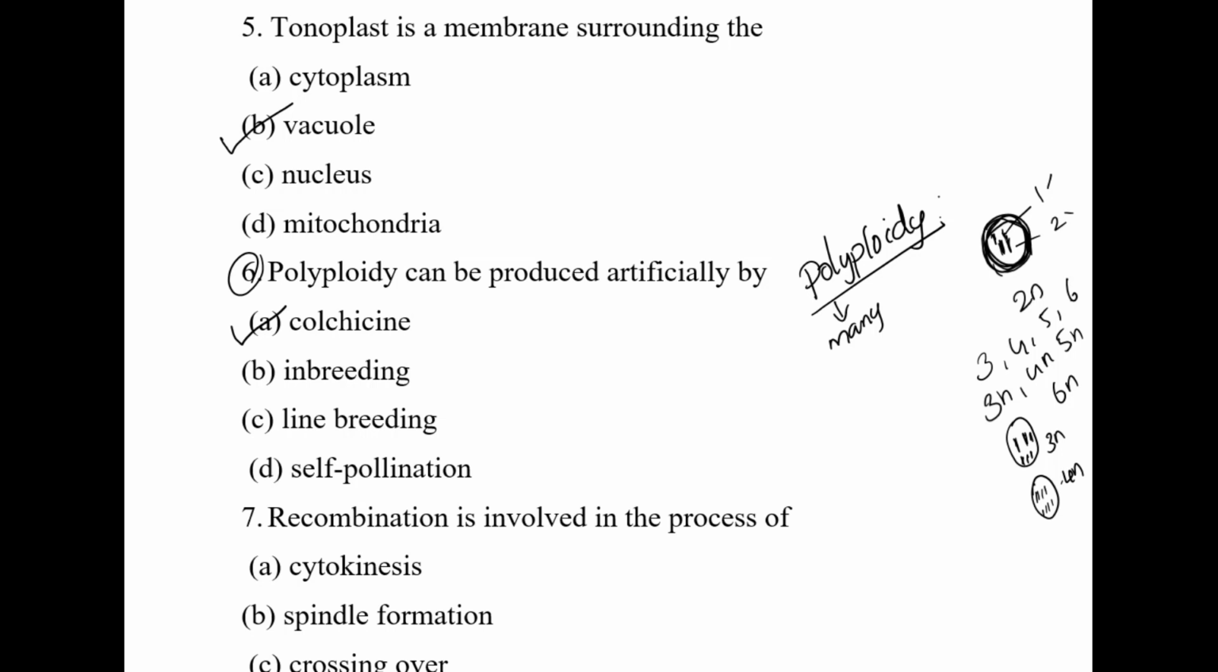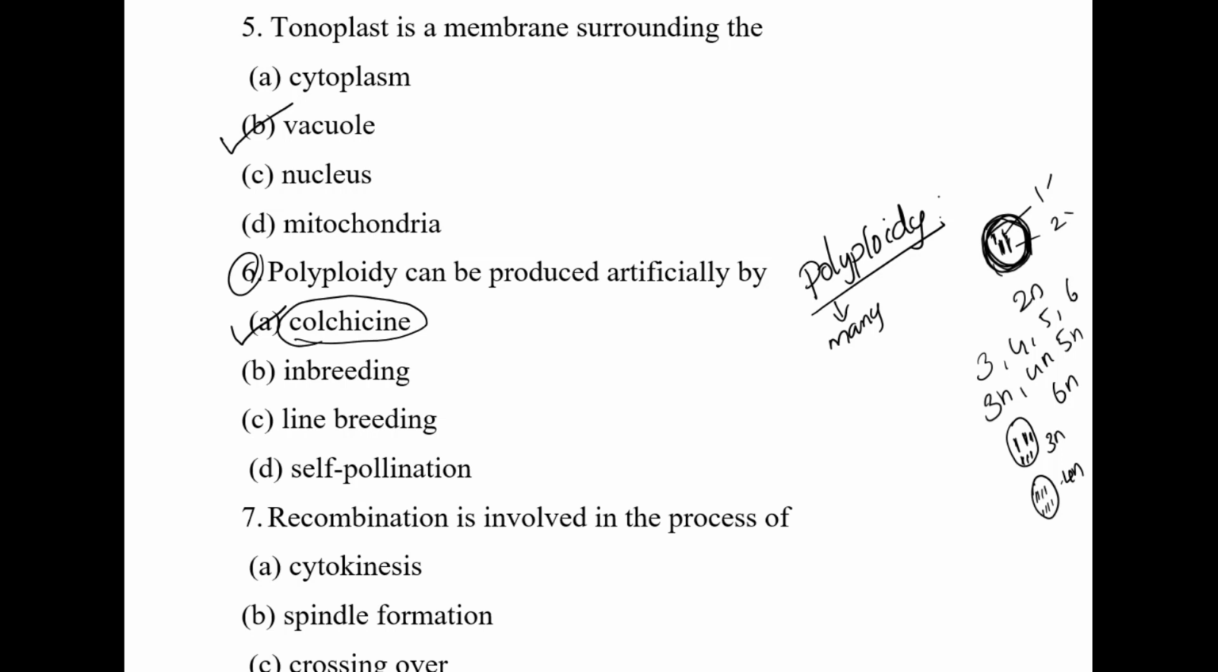And this is the common type of method. Actually, it is economically very useful for the production of seedless varieties, produced by the polyploidy technique. So all these are the basic things you have to learn about polyploidy. The main chemical which induces polyploidy is known as colchicine.